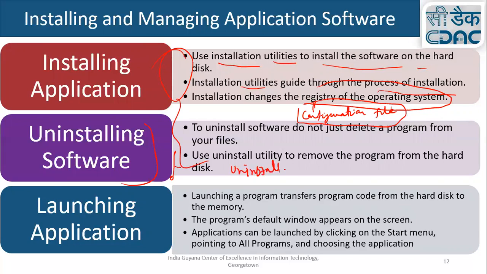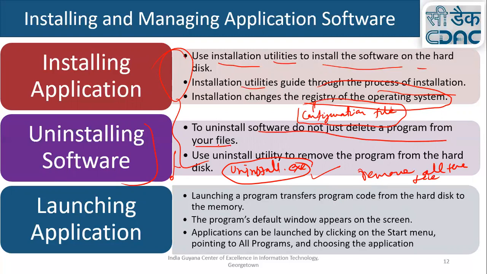uninstall.exe. So when you install an application, at the last step it installs a particular program known as uninstall. If you click on this uninstall, it tries to remove all the files step by step. So for uninstallation, don't just delete the program from your C drive. If you go into your C drive and program directory, open a particular program and just delete that directory or folder, no, it's not properly deleted.